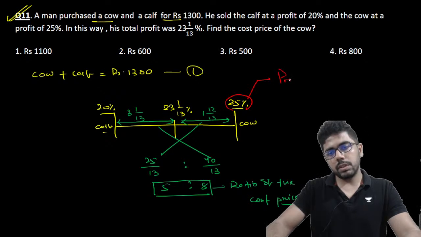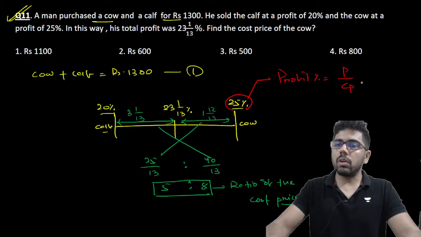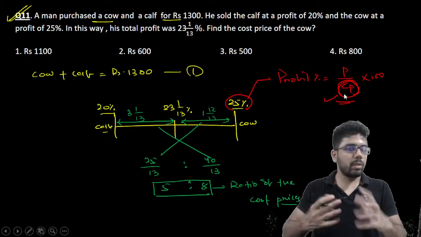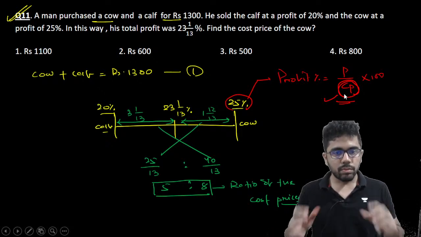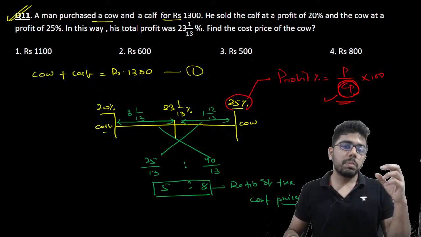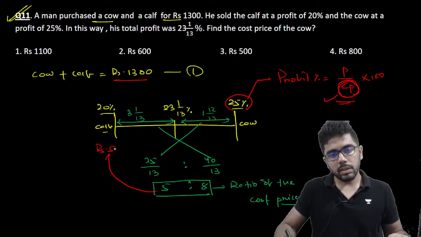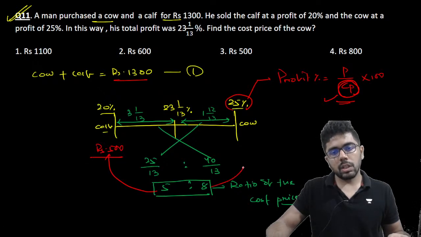This is profit percentage. How do you calculate profit percentage? It is profit on cost price into 100. तो जो भी डिनोमिनेटर में आएगा उसी का ही रेशियो आएगा. Like said, so 5 is to 8 will be the ratio of cost prices. Total cost price is 1300. So calf का cost price will be 500, whereas cow का cost price is 800.